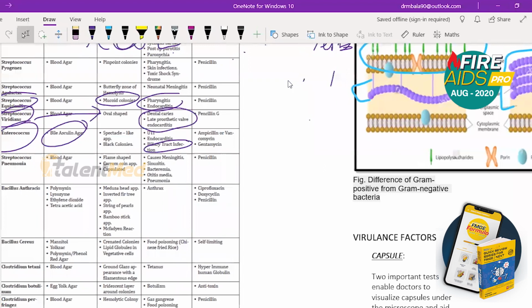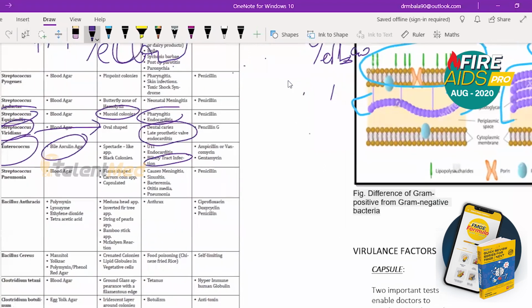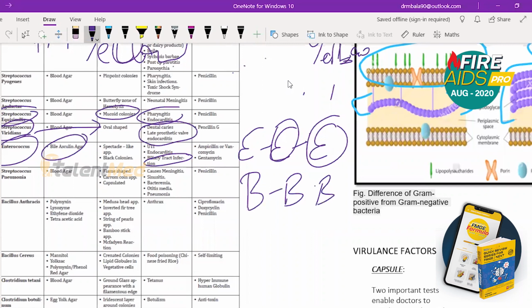So I want you to remember Enterococcus means endocarditis and eyeglasses. Endocarditis and eyeglasses that we use. So E for endocarditis, E for eyeglasses. That is spectacle-like appearance. Endocarditis, and I want you to remember B, B, B. The first B is for bile esculin agar, the next B is for black colonies, the next B is for biliary tract infection. So 3E and 3B. So this is what you're going to remember. Enterococcus, E and B.